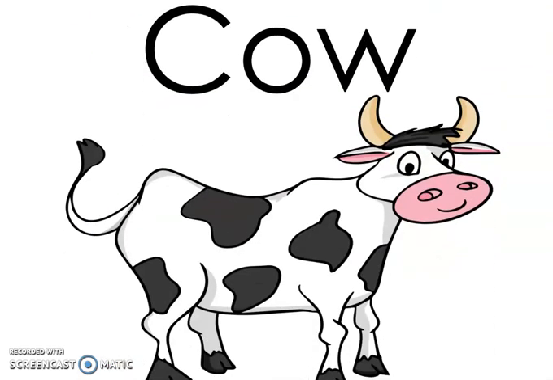Cow. This is a cow. The cow gives us milk. Milk is good for us to grow. It's important for our bones and teeth.